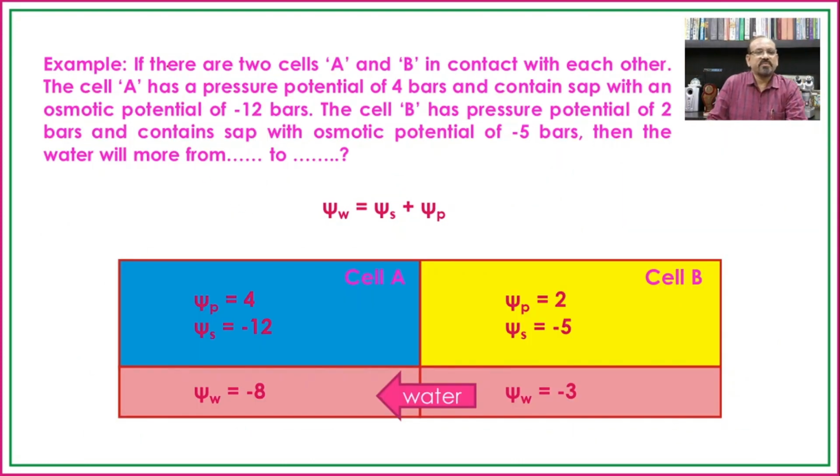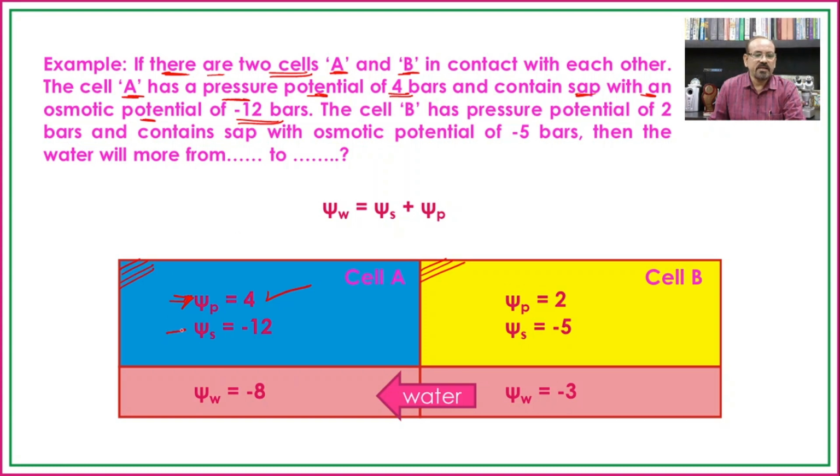For example, if there are two cells, cell A and cell B, in contact with each other. I have tried to draw these two cells, one blue in color and another yellow in color. Cell A has a pressure potential of 4 bar and contains sap with an osmotic potential of minus 12 bars.